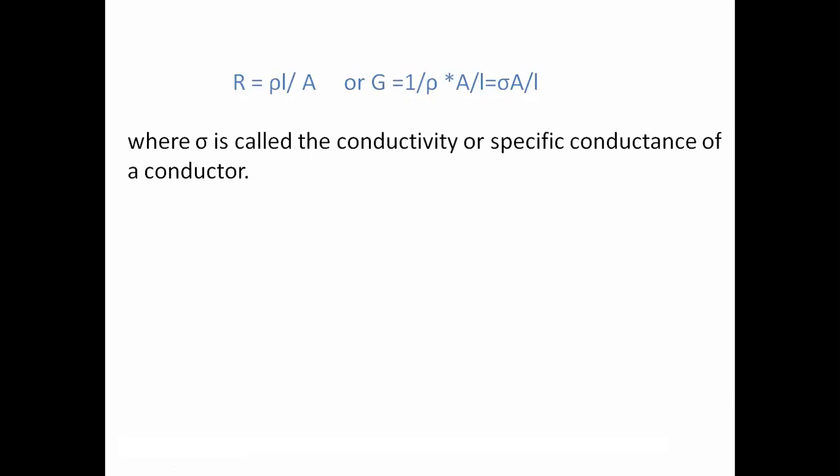Here we have R equals rho L by A. From this equation we can represent conductance G equals 1 by rho into A by L. Here 1 by rho is nothing but sigma, and sigma is nothing but the conductivity. Sigma is called the conductivity or specific conductance of a conductor.